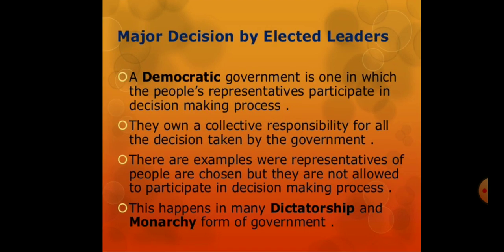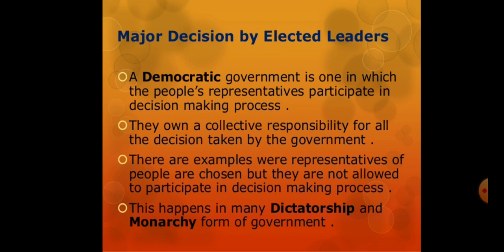So next we come to the second feature, major decisions by elected leaders. A democratic government is one in which the people's representatives participate in the decision-making process. So they own a collective responsibility for all the decisions taken by the government. All the important decisions of the country for the betterment of the citizens, for the development of the country, are taken by elected representatives of the people.